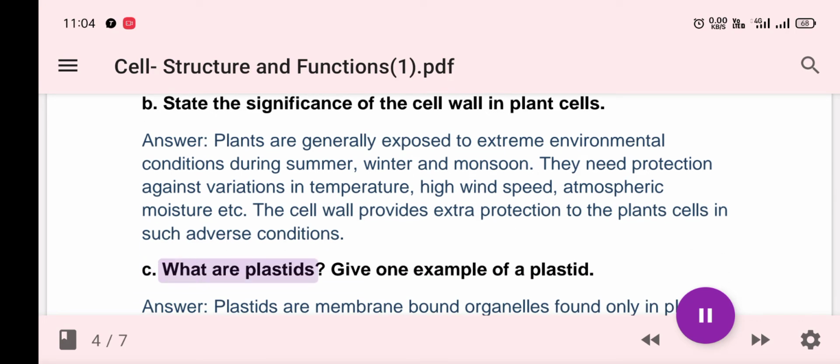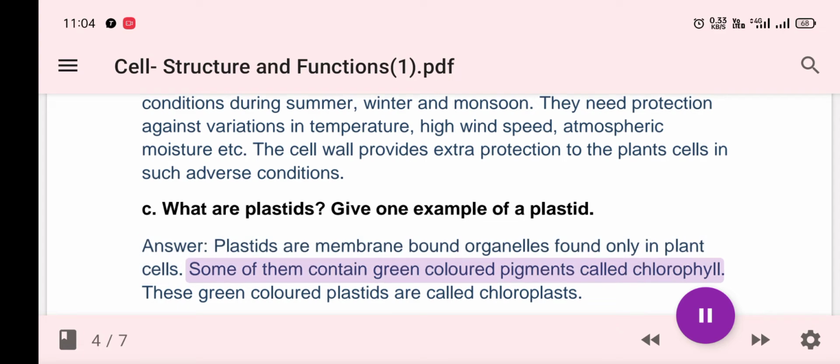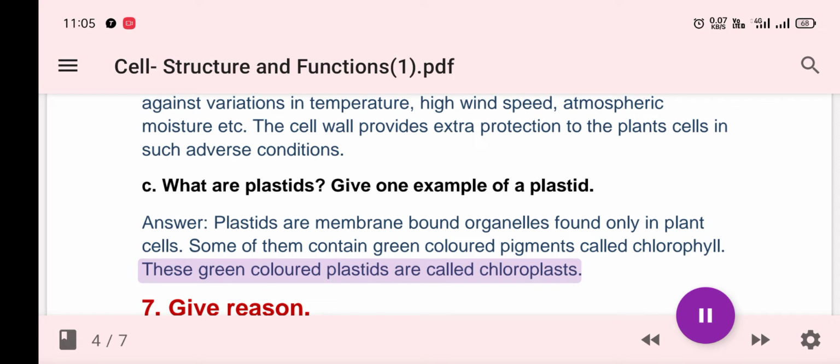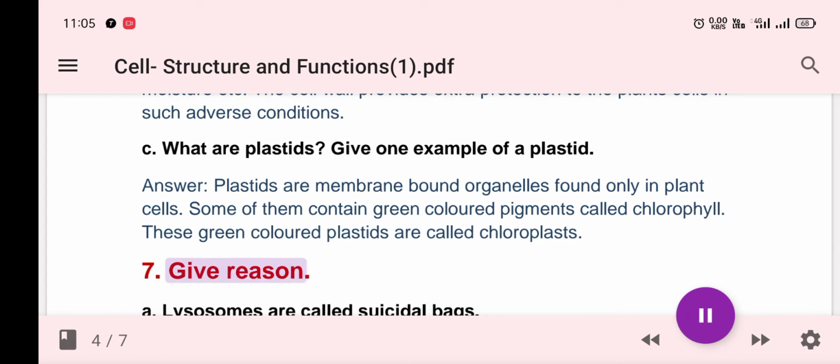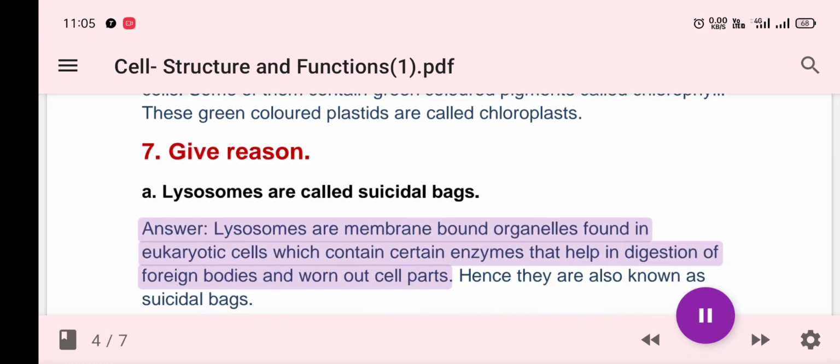C. What are plastids? Give one example of a plastid. Answer: Plastids are membrane-bound organelles found only in plant cells. Some of them contain green-colored pigments called chlorophyll. These green-colored plastids are called chloroplasts. 7. Give reason. A. Lysosomes are called suicidal bags. Answer.